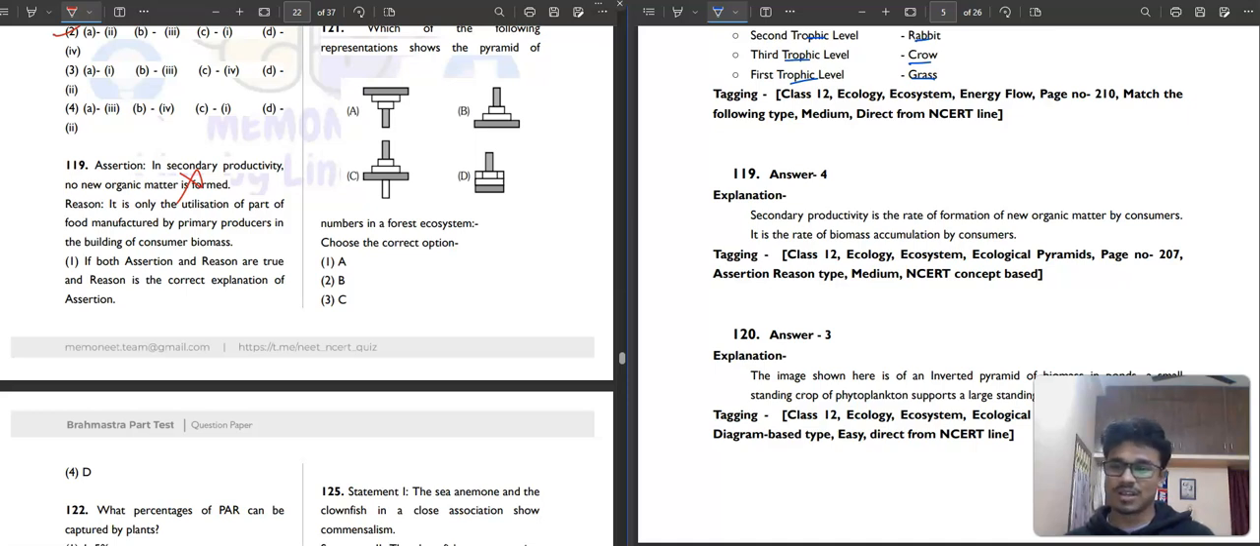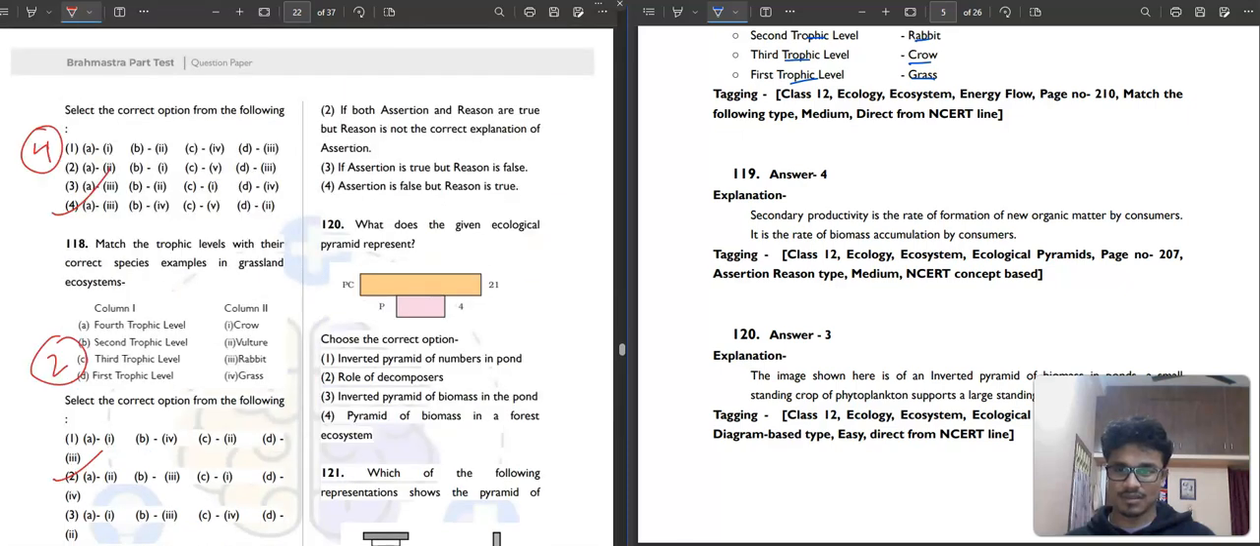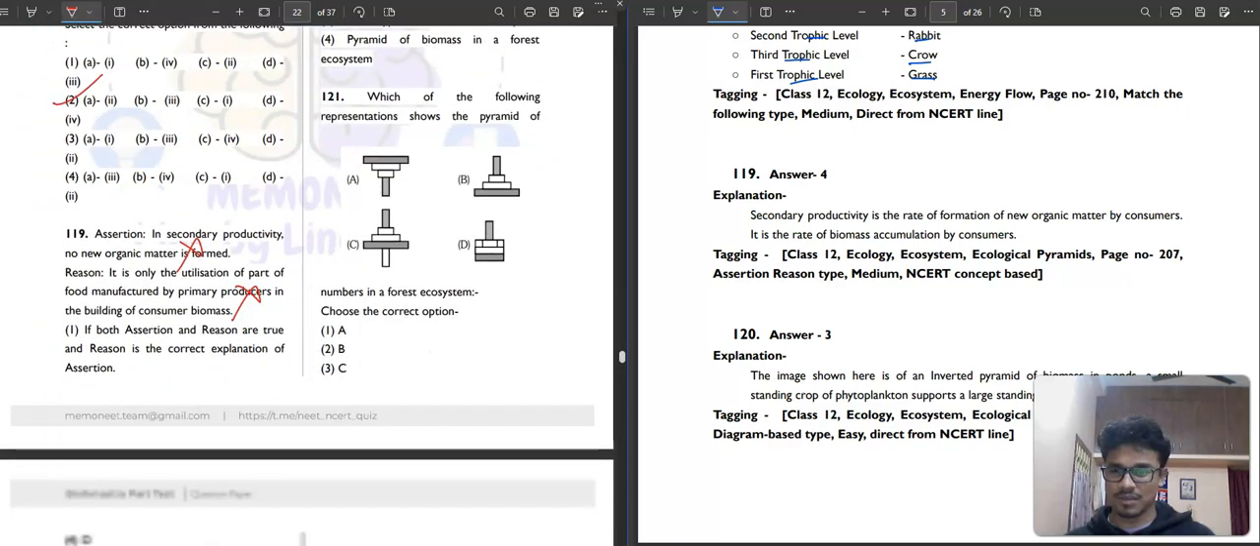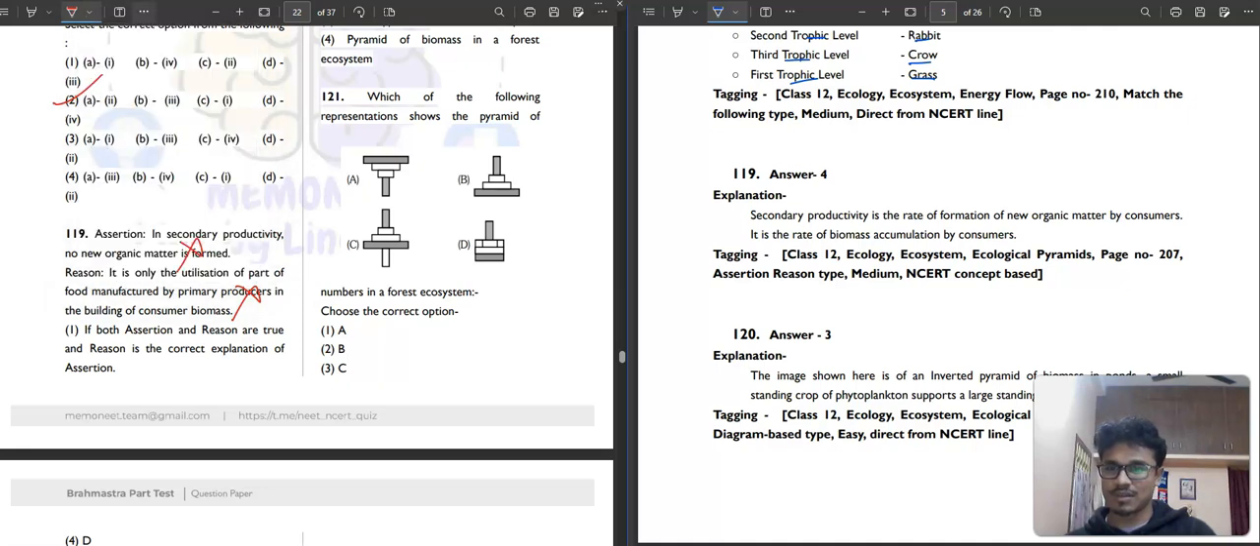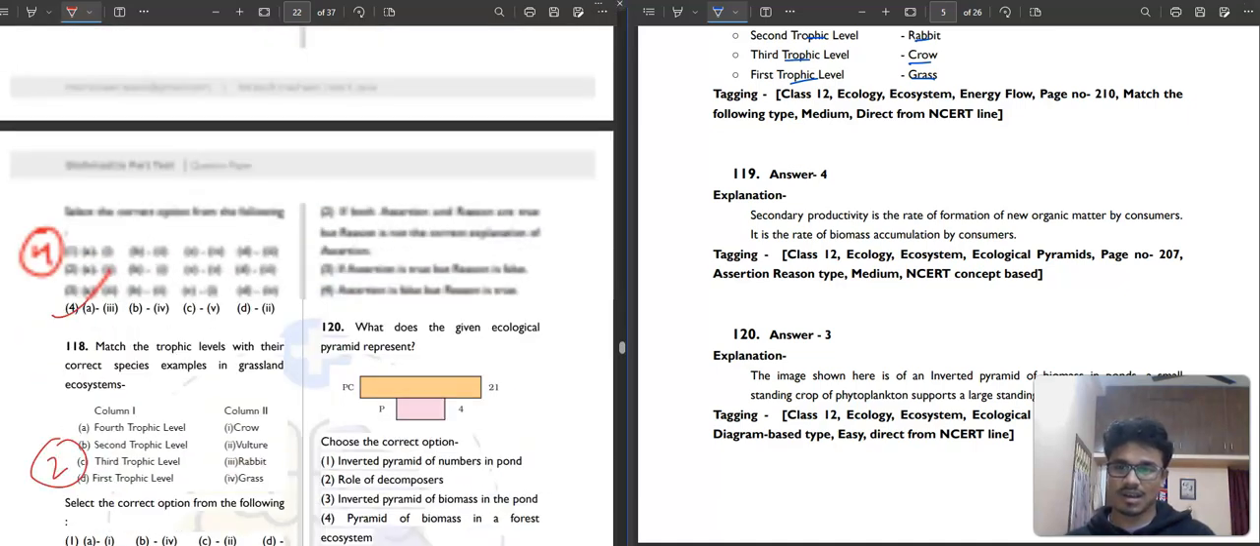It is only the utilization of a part of a food manufactured by primary producers in the building of consumer biomass. So no, I don't think so. Assertion. Okay, let me read it once. What it is saying that it is only the utilization of part of food manufactured by primary producer in the building of consumer biomass. This is correct, right? You know, assertion is wrong, then reason is correct.